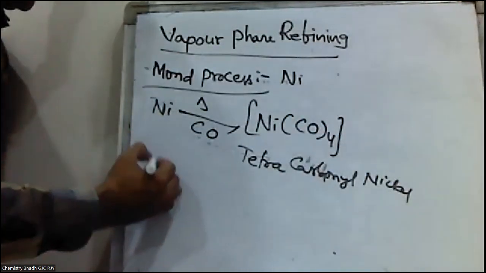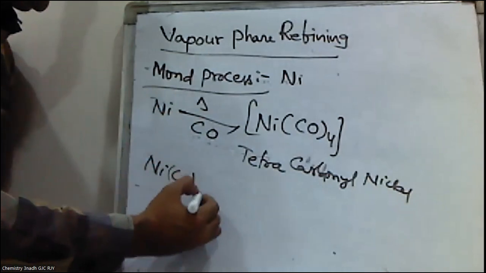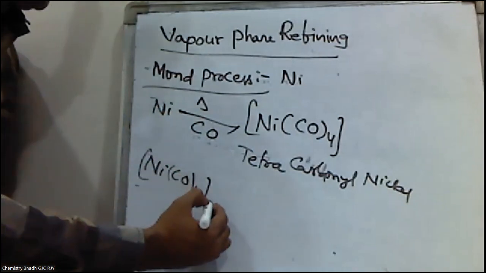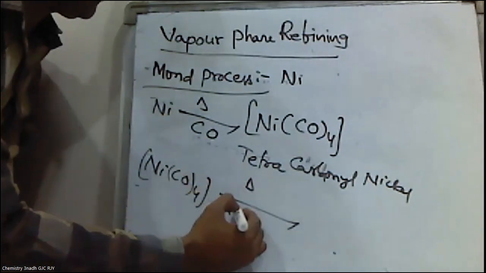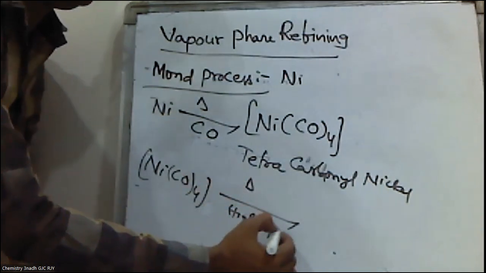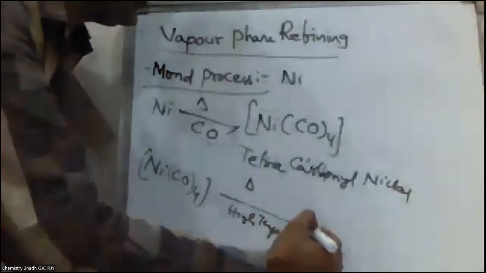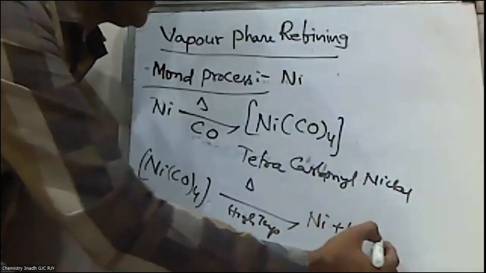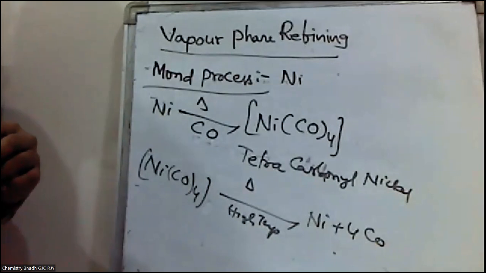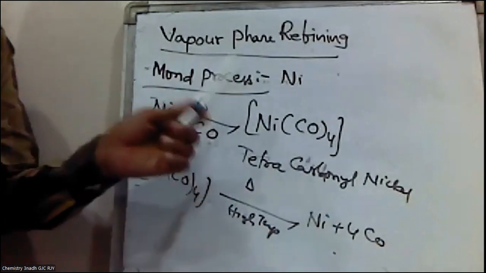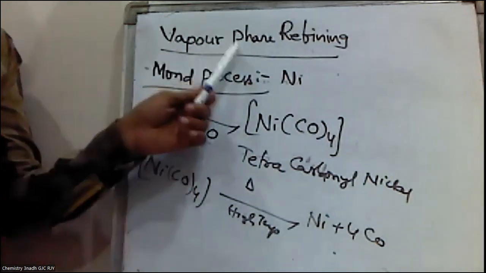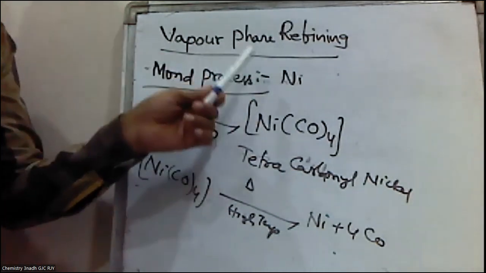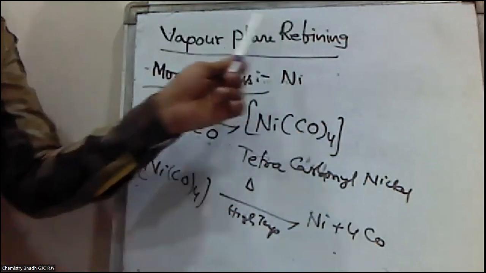When this nickel tetracarbonyl is subjected to high temperature, it decomposes and gives back nickel and carbon monoxide. This is Mond's process, used for the refining of nickel. It is one of the best examples of vapor phase refining.